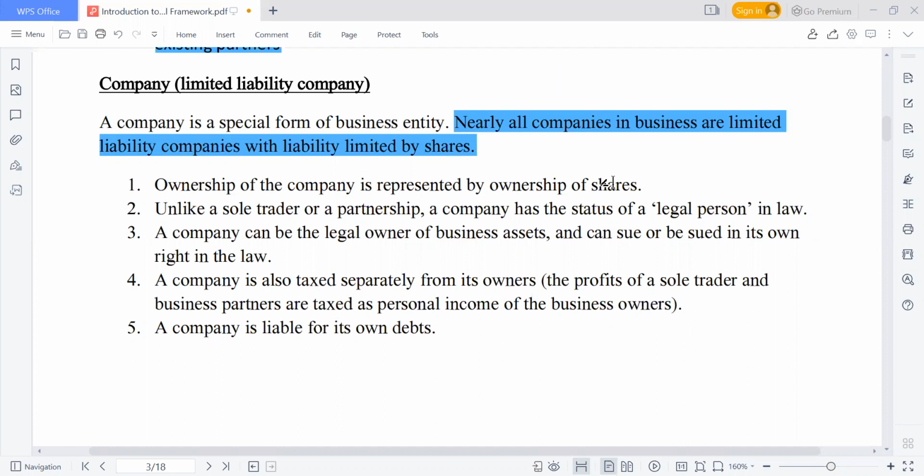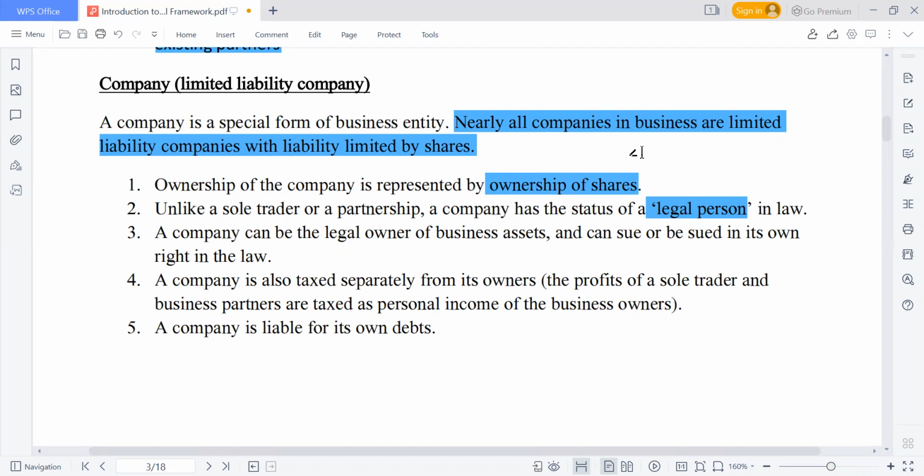So what are the features of this? Ownership of the company is represented by what? Ownership of shares. So the ownership of a company is represented by the shares that you have. If you don't have shares in these companies, then you are not an owner.